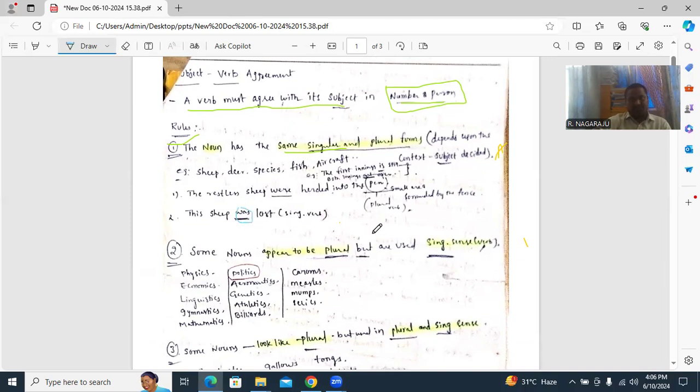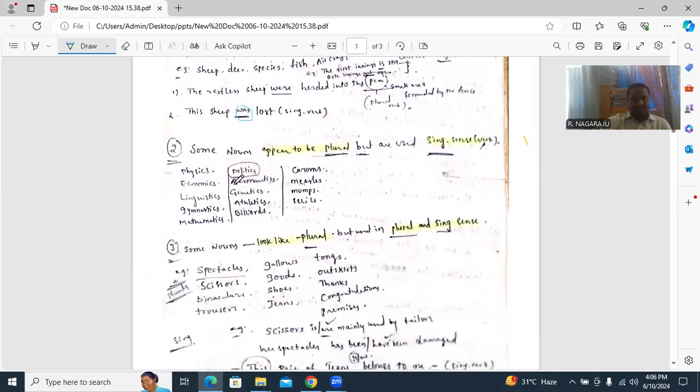Second: some nouns appear to be plural but are used in the singular sense of verb. Those seem like plurals but are used in a singular sense, like physics, which seems like a plural word but takes singular.